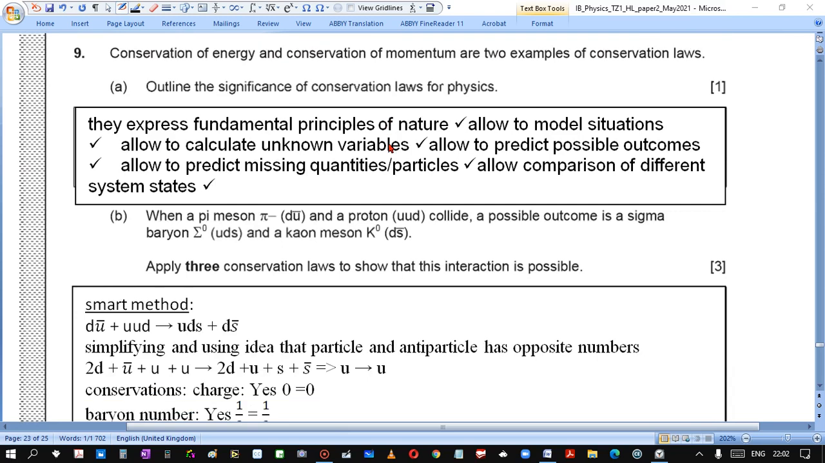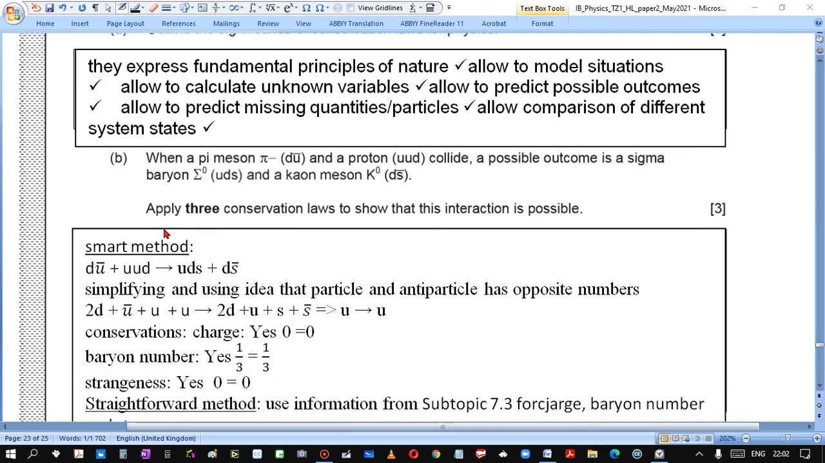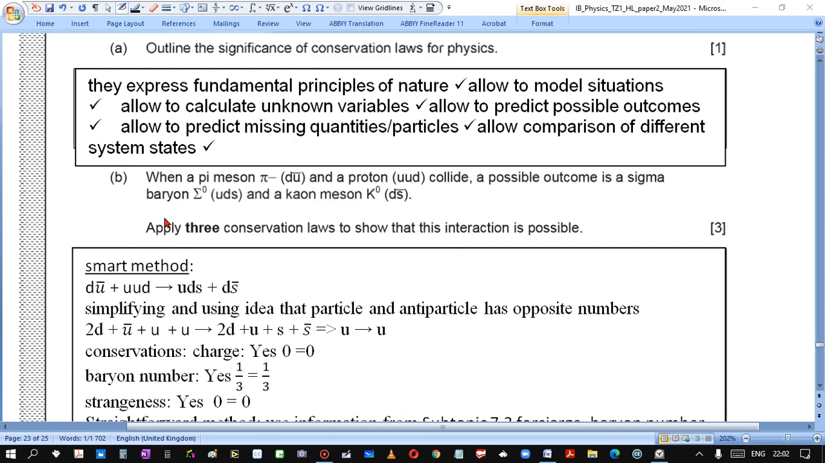Question 9. Conservation of energy and conservation of momentum are two examples of conservation laws. Outline the significance of conservation laws for physics. So I copied answers from the mark scheme. Look at them. I don't want to stop here. So let's go on. You can pause and look.